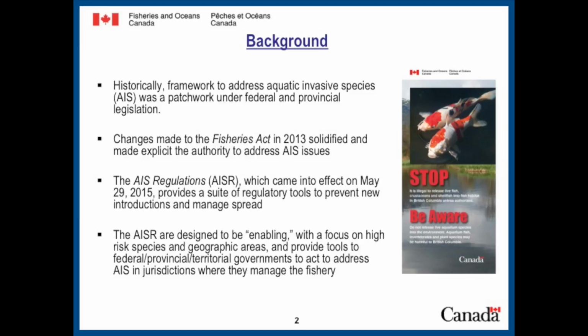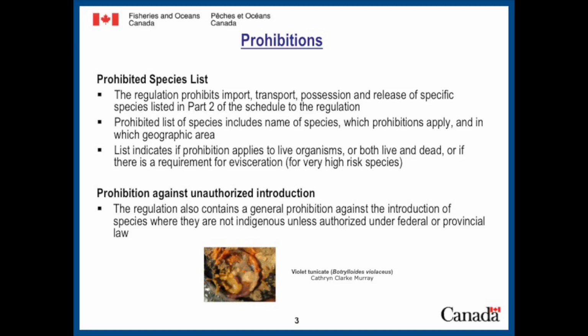So the AAS regulations provide a national standard of protection against aquatic invasive species. The intention is for them to provide a suite of enabling regulatory tools for federal, provincial, and territorial ministers, depending on who manages the fishery in a particular area. So the regulations establish two types of prohibitions, those that are specific to a list of species, and then a general prohibition against unauthorized introductions.